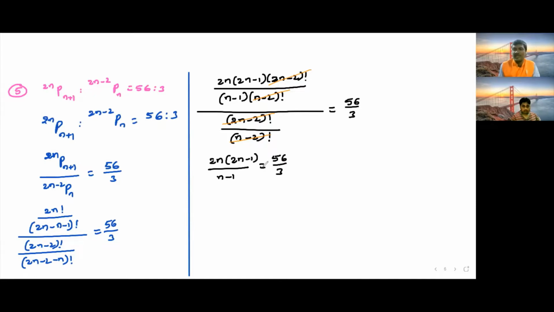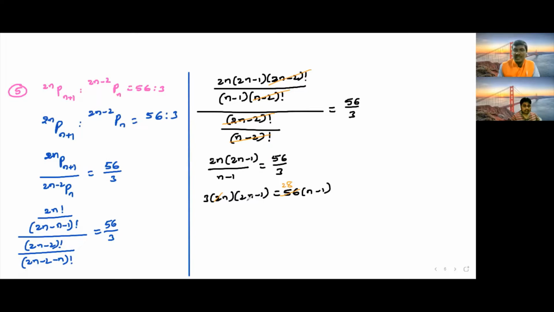Now I am multiplying. If you multiply in the cross, then 3 into 2n into 2n minus 1 is equal to 56 into n minus 1. Here also we can cancel. 2 times 8 is 16. Whatever is remaining, you can simplify now.